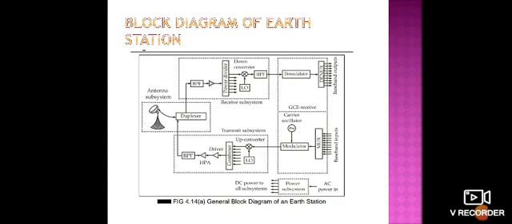Instead we convert them into IF signals. In this GCE the IF signals are demodulated and demultiplexed as necessary to generate the original baseband signal. So we can get the original signals from the receiver subsystem.